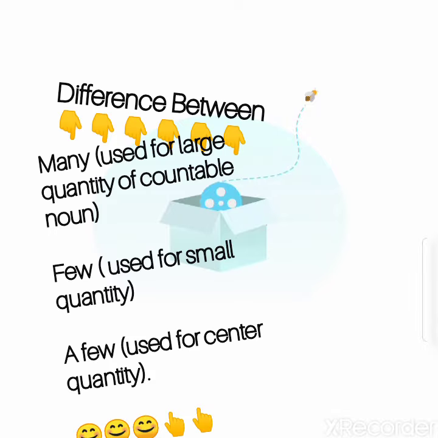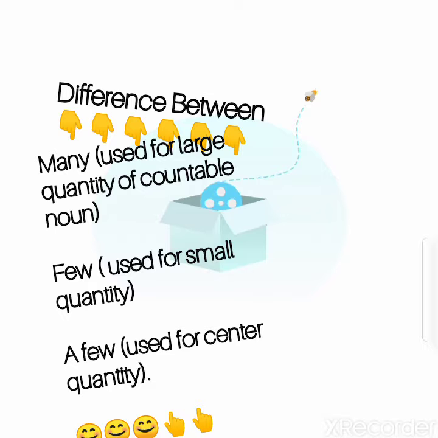Many is used for a large number or large quantity. Few is used for a small quantity or small number. A few is used for the center, where the quantity is neither very low nor very high or very large.